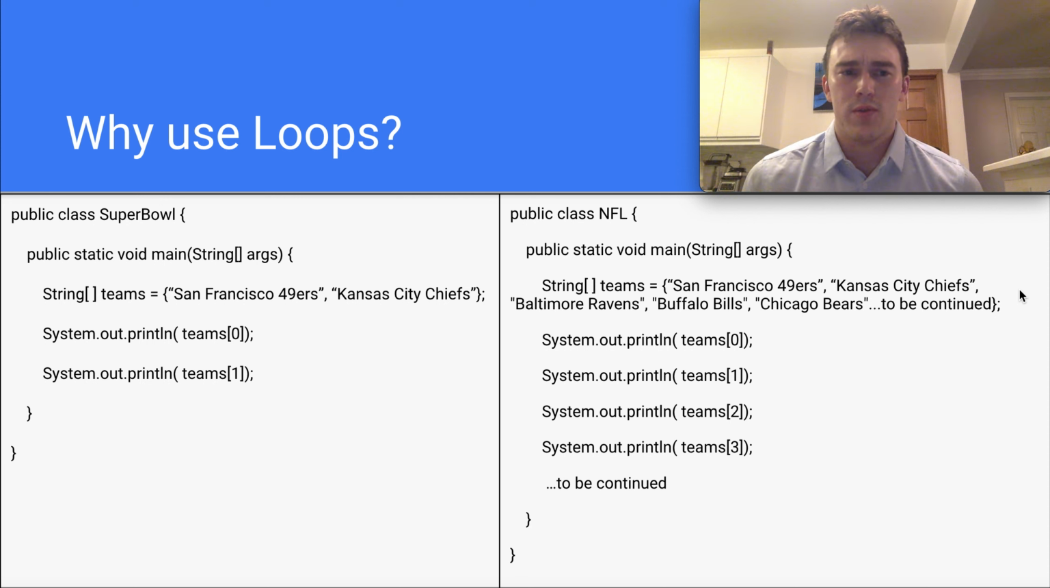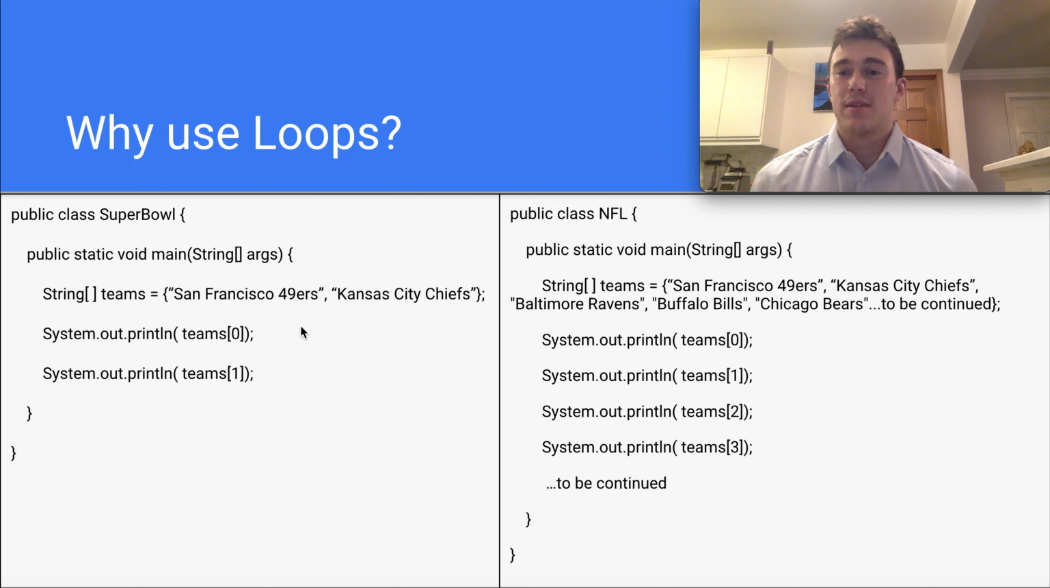First, I want to talk about why use loops, right? Loops sound cool. What's the point? So on the left here, in honor of the fact that the Super Bowl is happening this weekend, I have a class called Super Bowl, and inside that class we have a string array containing the San Francisco 49ers and the Kansas City Chiefs. So let's say we have this array and we want to see the teams in that array. So we would print out the team in the first index of that array. Remember, arrays are 0 indexed, so the first team starts at 0, and then we'll print out the second team at index 1. That's great. That works really well. Everybody's happy about that.